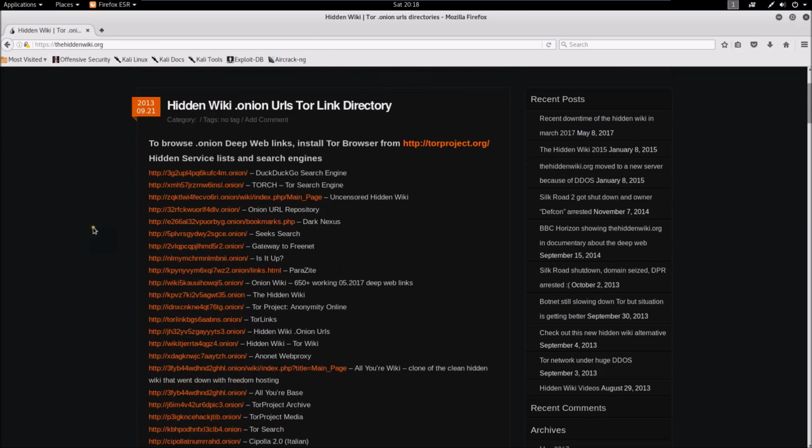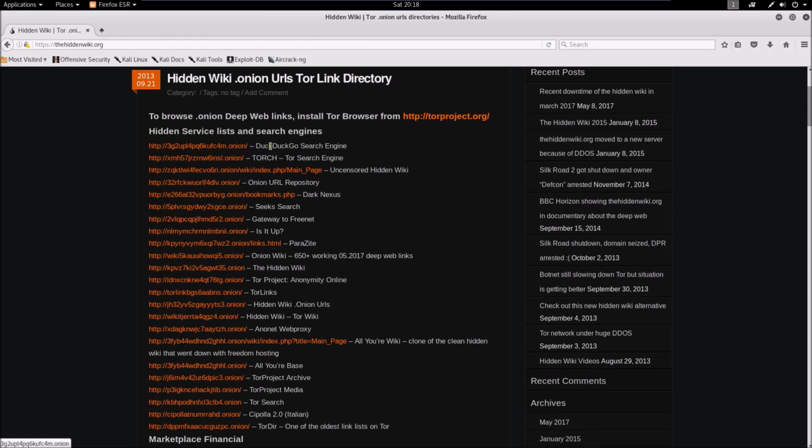So as you can see here that all the links are onion links which can only be opened in Tor browser.